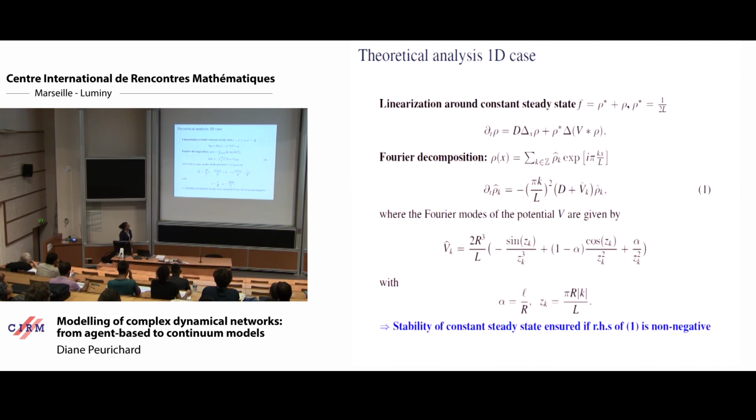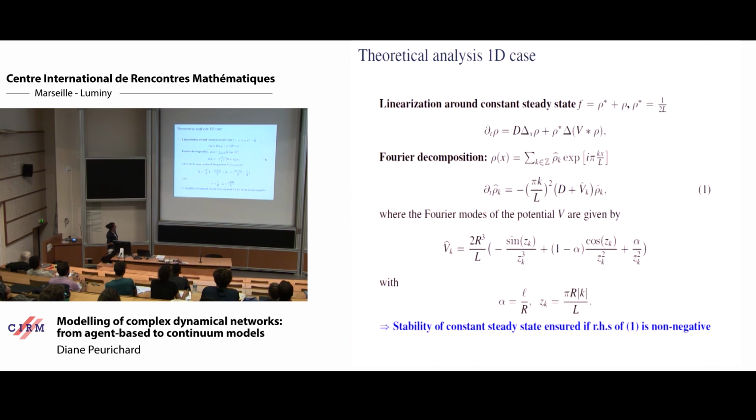So very nicely, what we do is that we take the solution and we linearize around the constant steady state, where you just have particles everywhere. So this is the rho star. And what we want to study is whether the rho star, the homogeneous steady state, is a stable state or not. And if it's not stable, that would mean that we have aggregated states. Okay. So we linearize the system, and then we can apply a Fourier transform. And so we show that it writes like this.